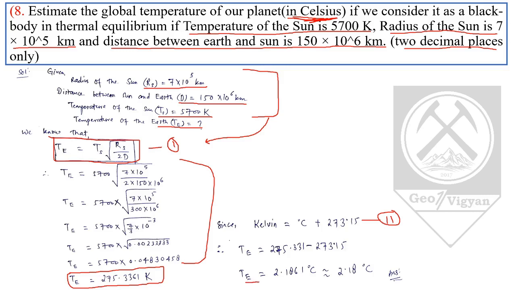The answer comes to be 2.1861 degrees Celsius. Now we have to round our answer to 2 decimal places, so we will round it to 2 decimal places and we get the answer to be 2.18 degrees Celsius.